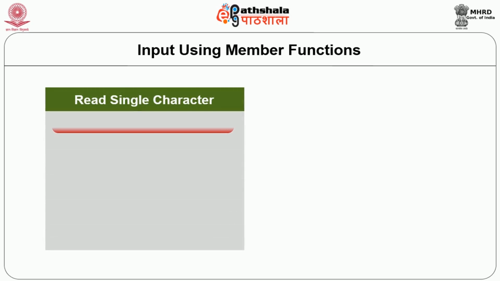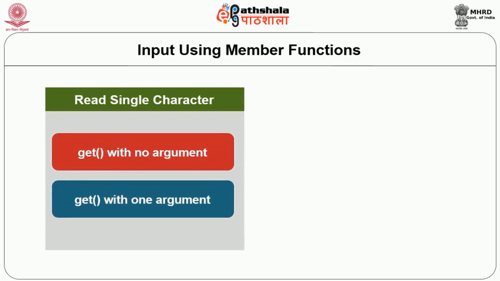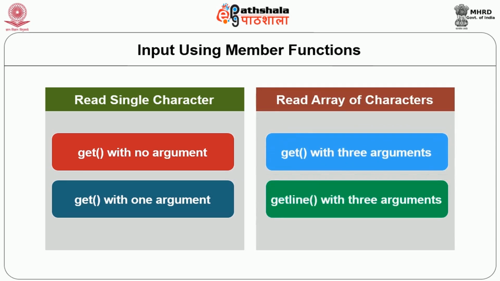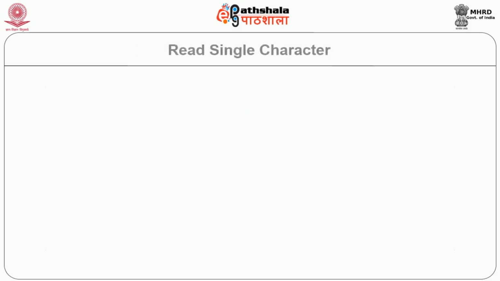Here we will see the get function with no argument and the get function with one argument, used for reading only a single character. We will also see get with 3 arguments and the getline function with 3 arguments, which will enable us to read an array of characters. To read a single character, the first function we will see here is get with no argument.